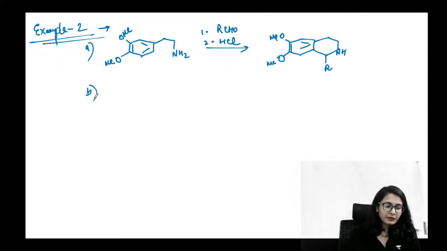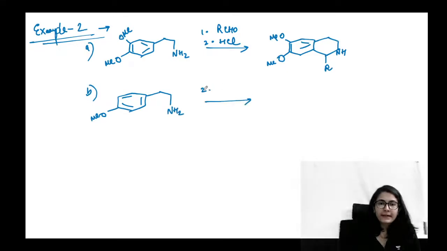So reaction number B, like this, it is going to give you in the presence of aldehyde as well as HCl. It is also going to give you.